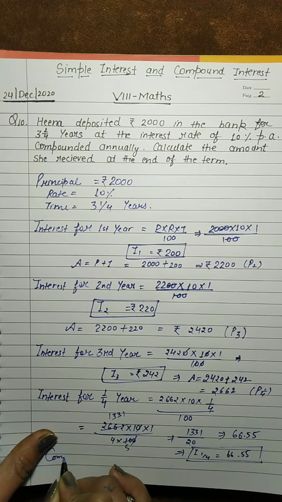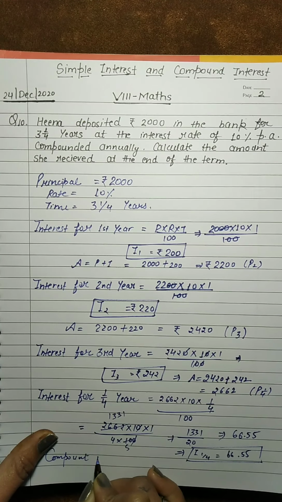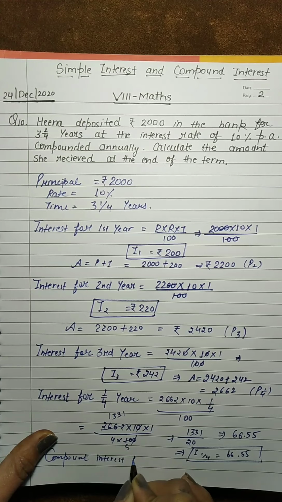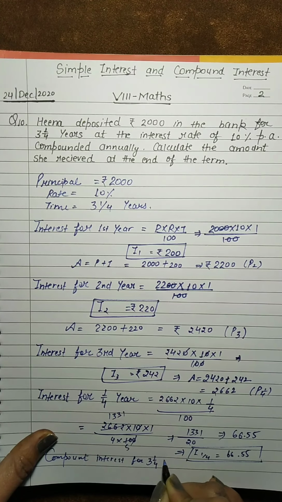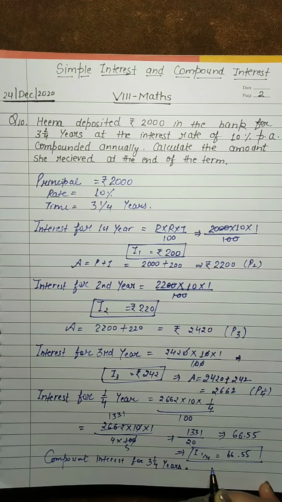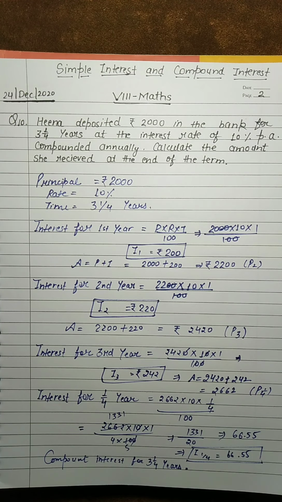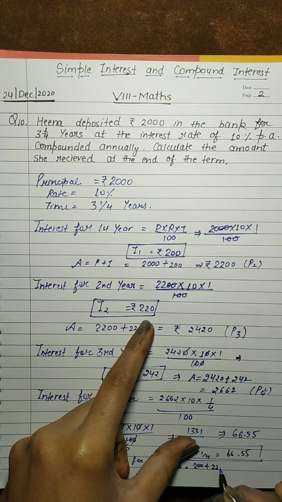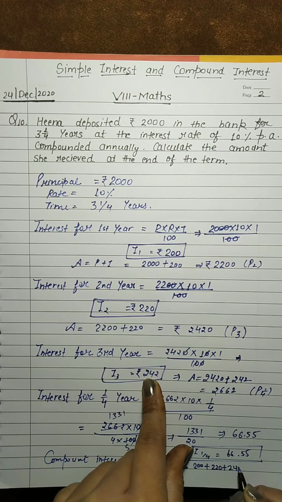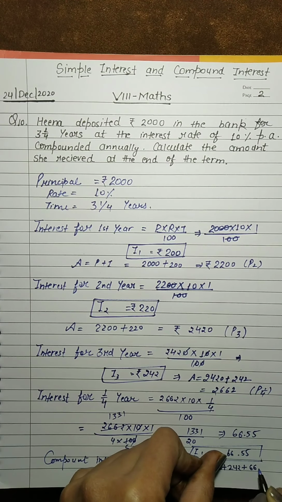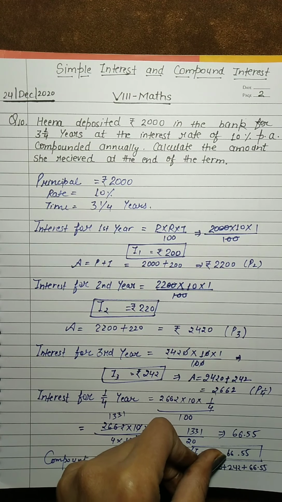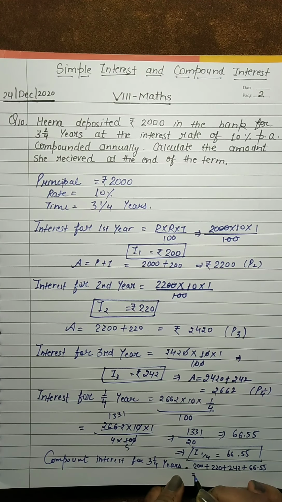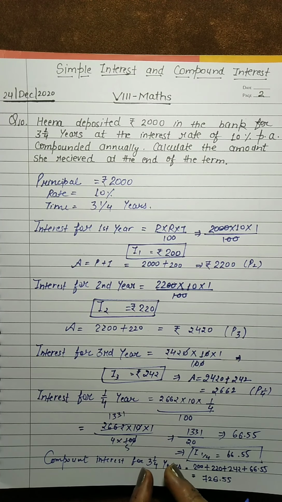Okay so students now the compound interest for 3 whole 1/4 years. So students आप इन सब इंटरेस्ट को ऐड कर दीजिए. Okay so first interest is here 200, second interest is here 220, third interest is here 242 and fourth interest is here 66.55. Okay students so that means what is the sum here? That is 728.55. That is the compound interest for 3 whole 1/4 years.